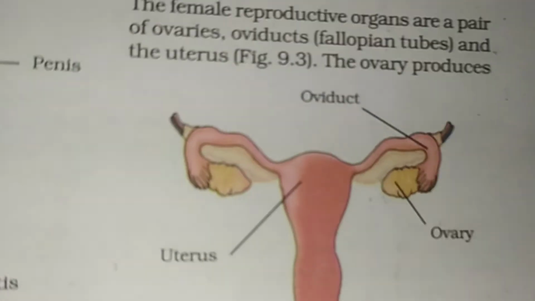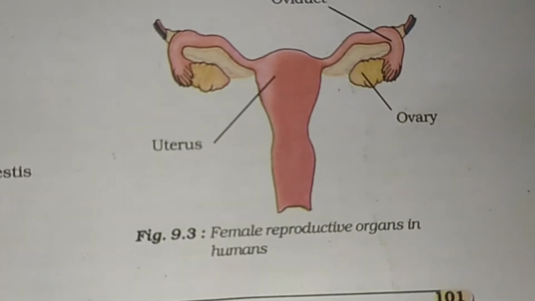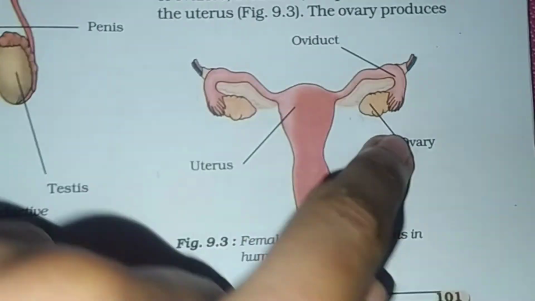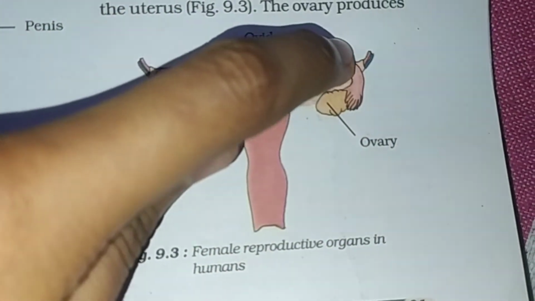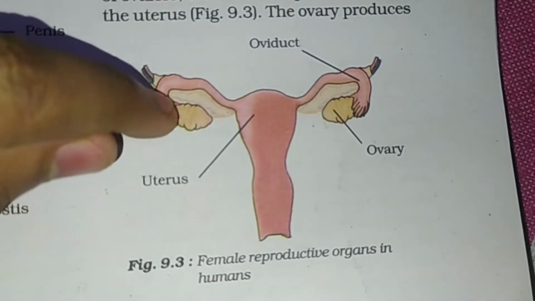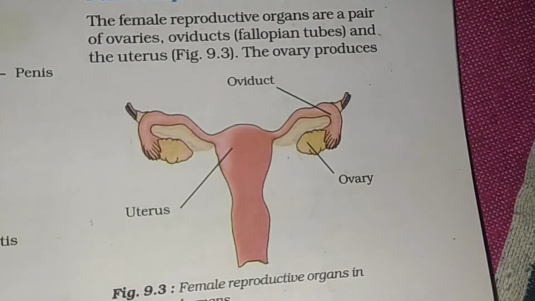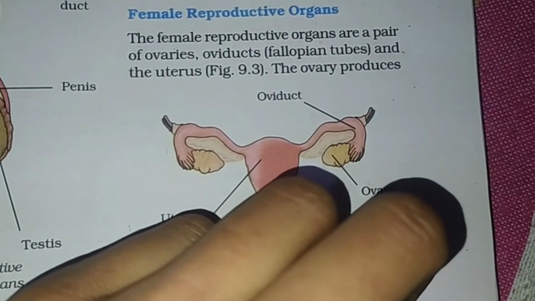Let us first see figure 9.3, the female reproductive organs in humans. Firstly, this thing is an ovary. This here is an oviduct. This is an ovary, this is an oviduct, and this is the uterus.